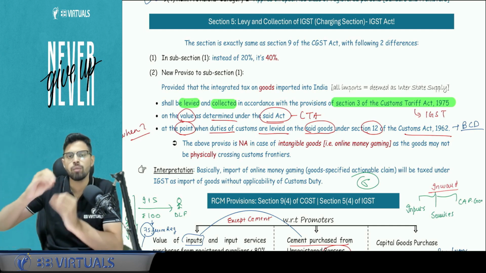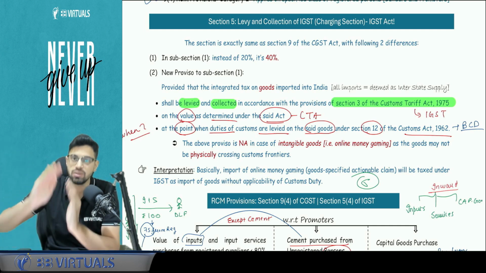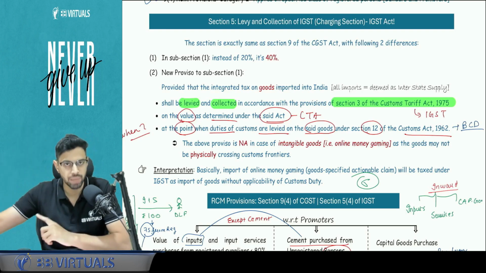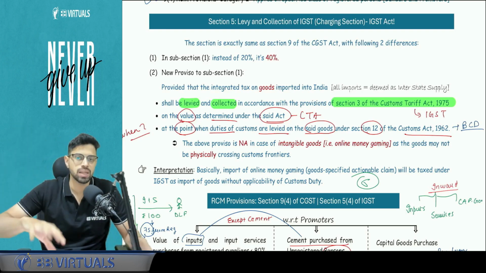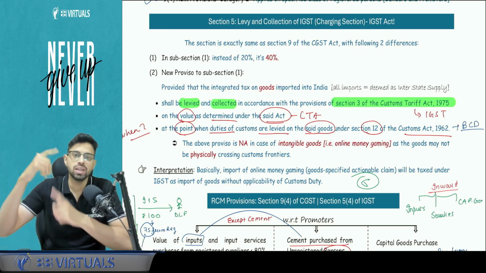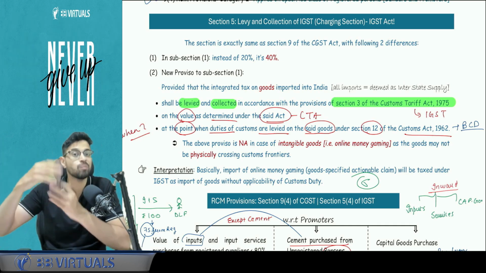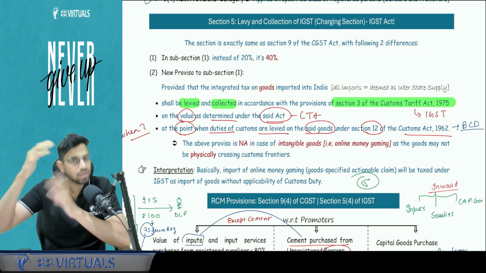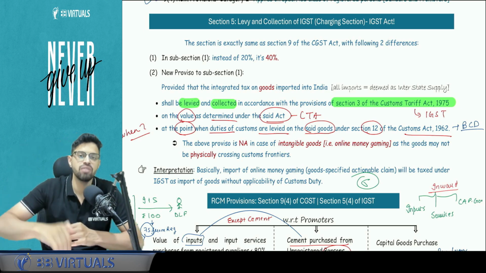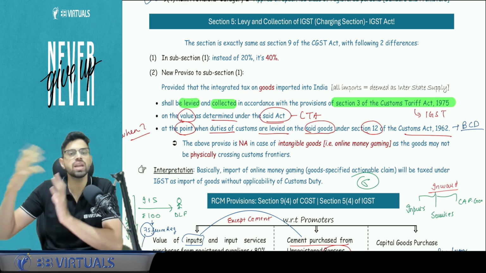So let's give the power of levying and collection of the GST with respect to the import of goods to the customs law only. Under Customs Tariff Act section number 3, the power is given. So when we cover the customs, we also talk about the IGST. Why? Because the power to charge IGST under the customs is given by section number 5 of IGST Act.